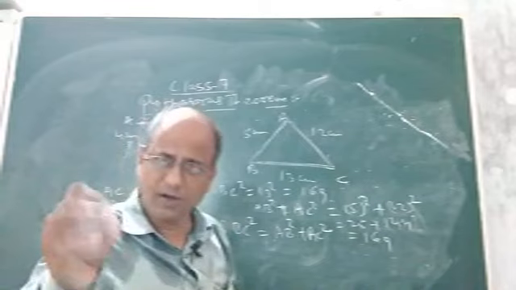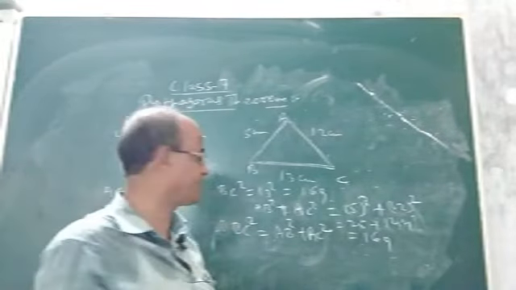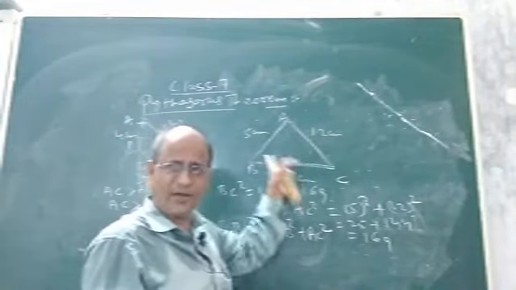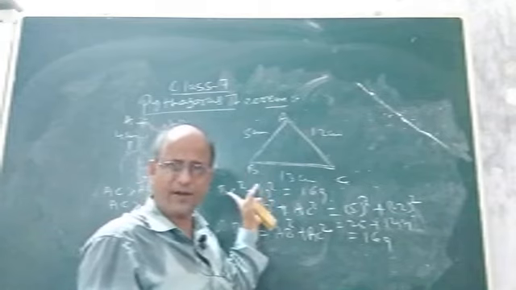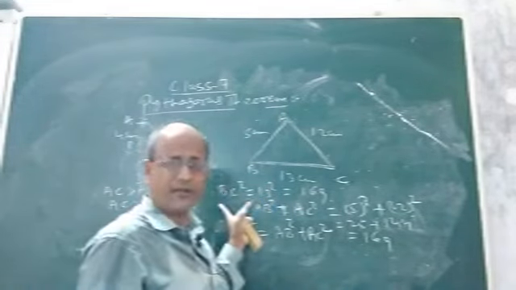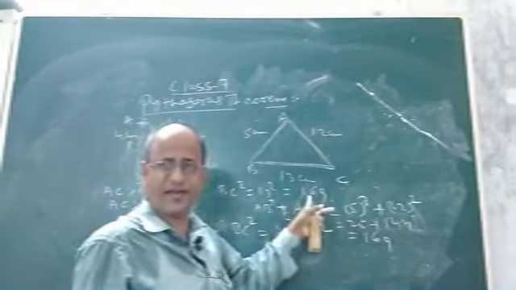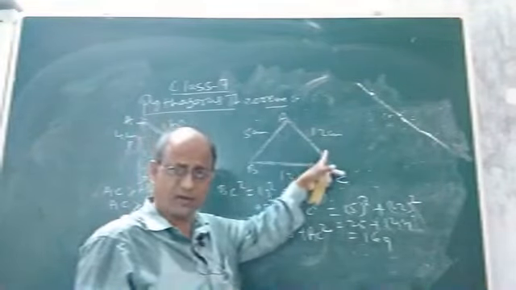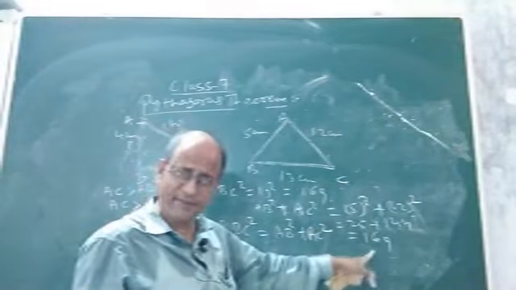I hope you understood. If not, let me discuss once again. See, you are given the lengths of three sides. First you find the square of the longer or greater side. Suppose you got 169. Then you add the squares of the other two sides. Suppose you got the same value.